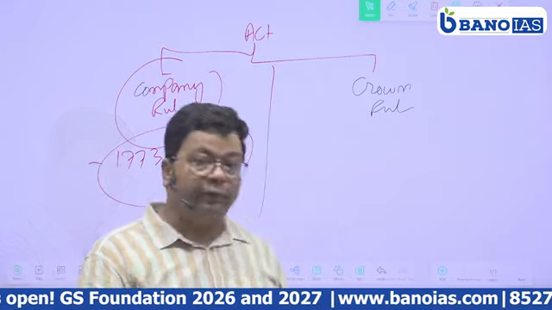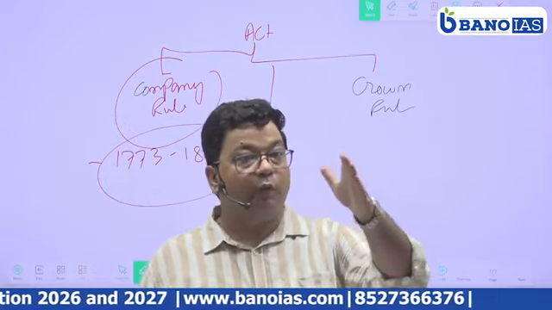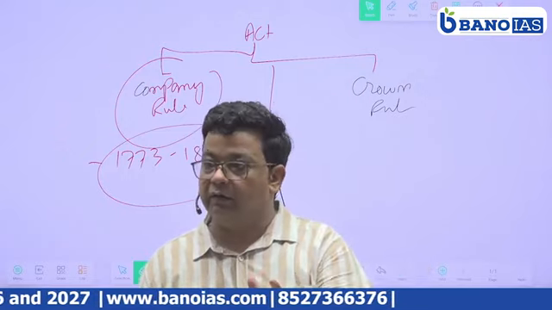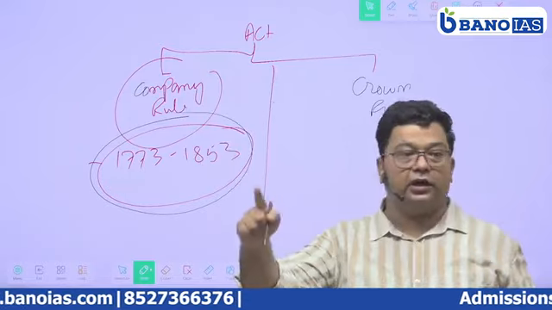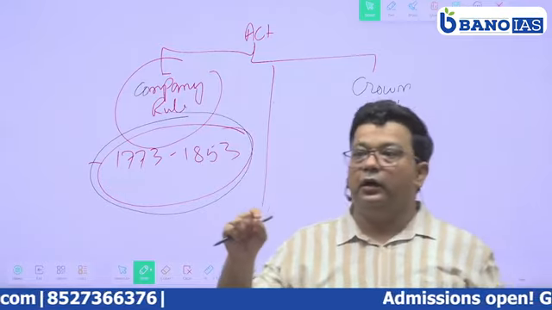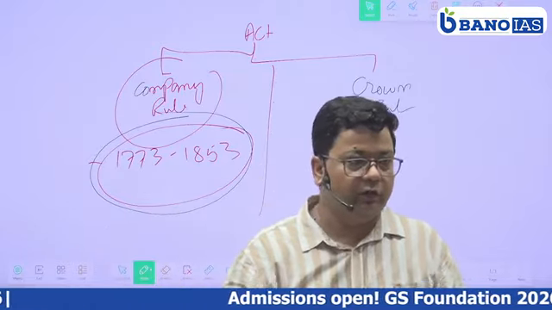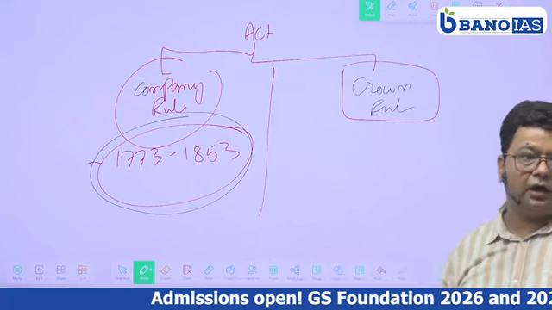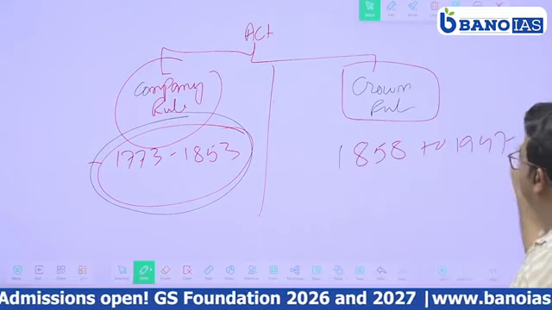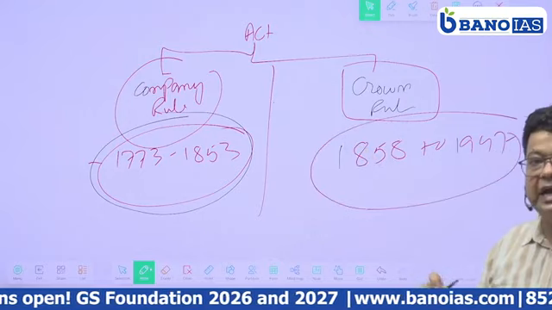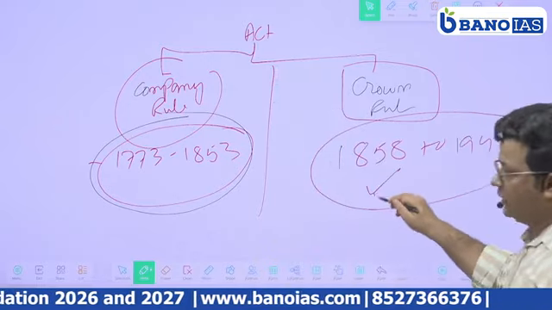Because we know before the revolt of 1857, the company's major focus was on trading and business. So they came up with the acts to regulate the company. But as the revolt broke out, they culminated into administration also. So that came under crown power, from 1858 till 1947. As polity students, we have to focus more on this section of the acts.